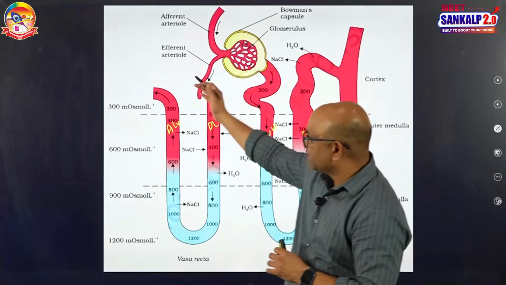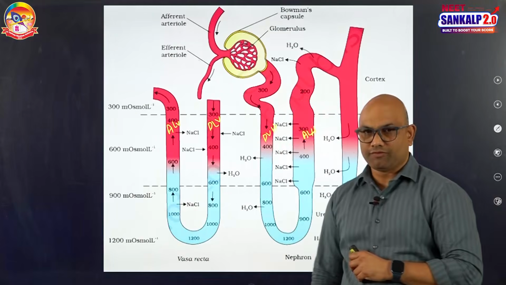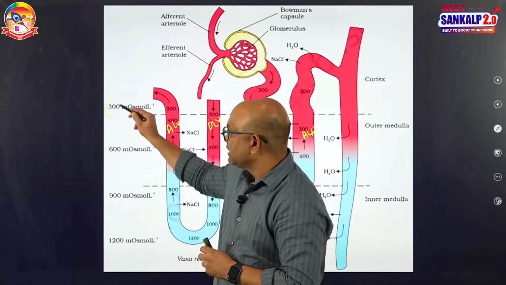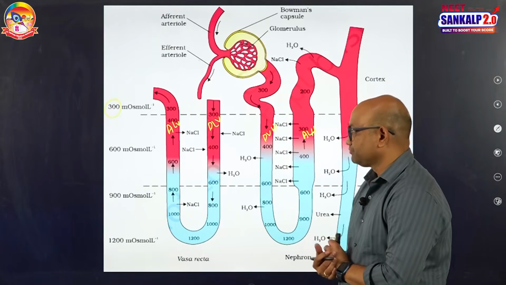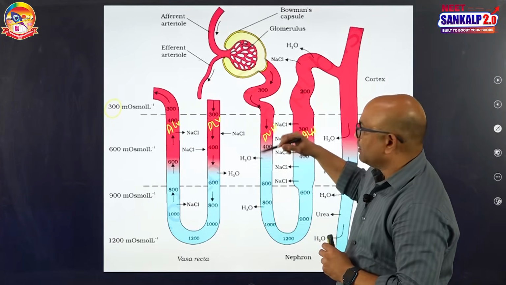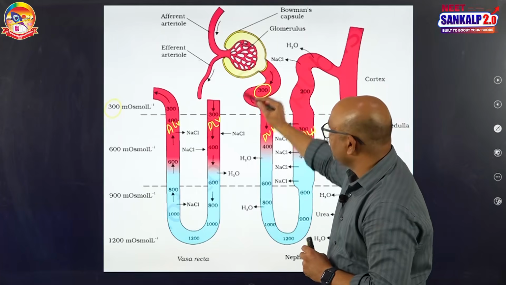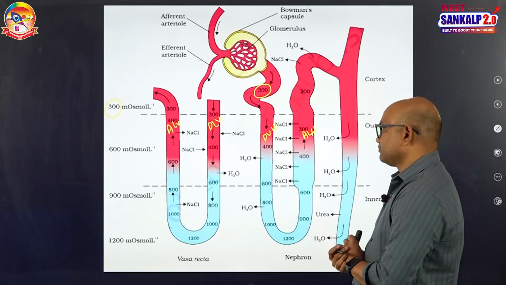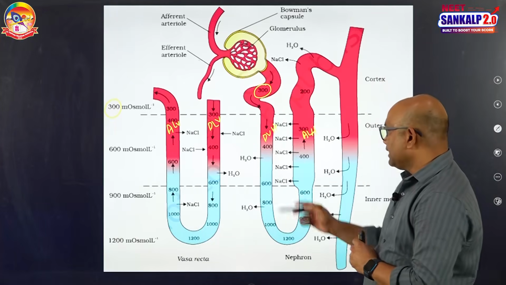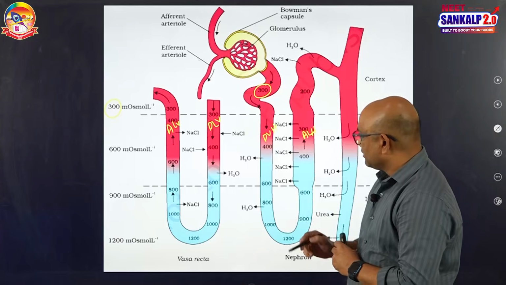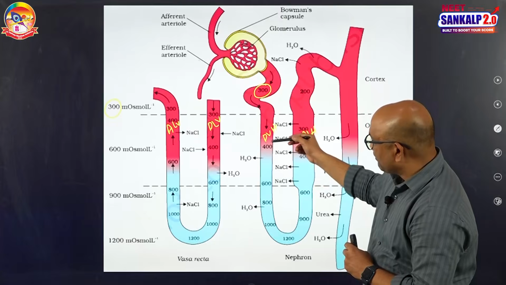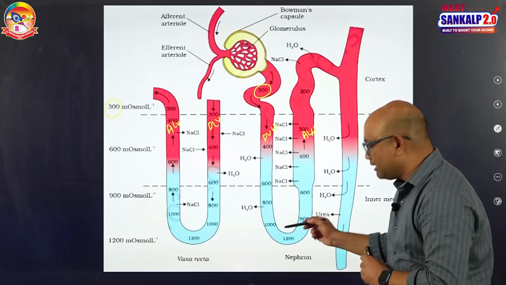The cortex is having cortical interstitial fluid, medulla is having medullary interstitial fluid. When we see the concentration gradients, the cortical fluid concentration gradient is 300 milliosmoles. The filtrate which is passing through the Bowman's capsule to the PCT is also having 300 milliosmoles concentration. While the filtrate is moving down in the descending limb of Henle, as it is permeable to water, what is happening to the concentration of the filtrate? It is increasing because water is reabsorbed. It will become 400, 600, 800, 1000 and finally 1200.